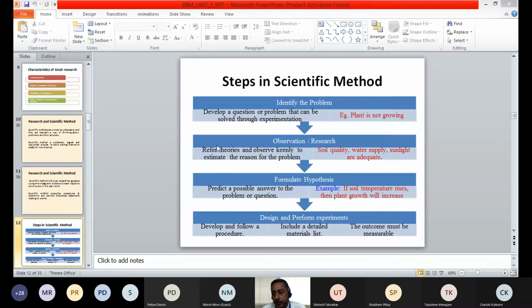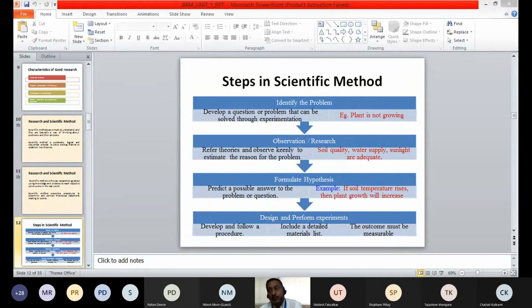Through theory, we will find out why the sales do not rise, or what the different reasons for sales growth are, so that we can refer to the theories and understand different reasons for the sales which is not growing. And once we have done that, we can formulate hypothesis. We can have our own assumptions. We'll test the different reasons which we have found out.